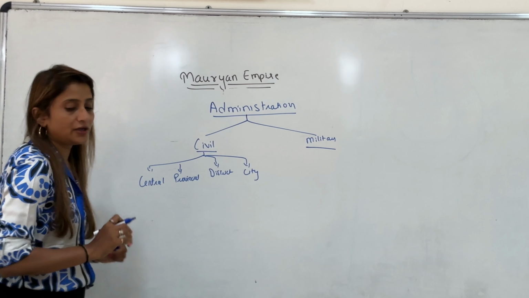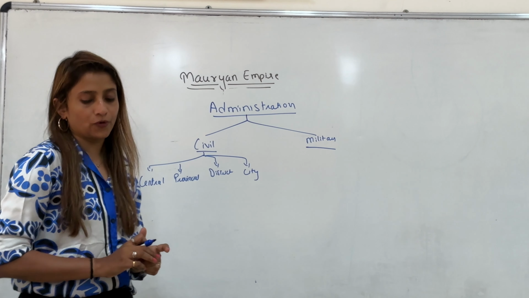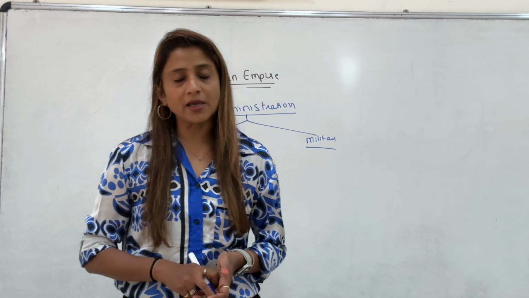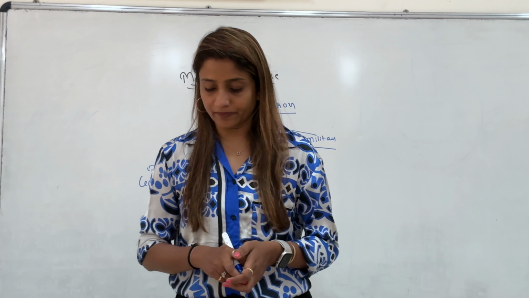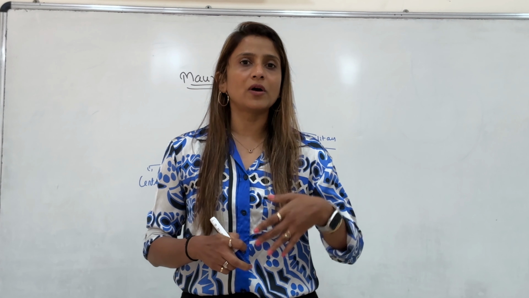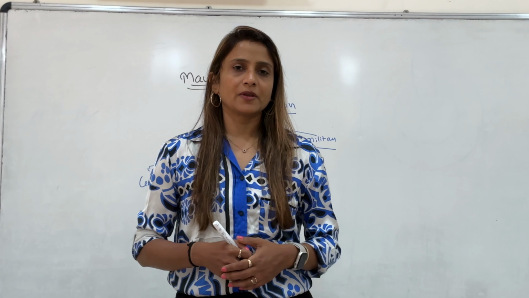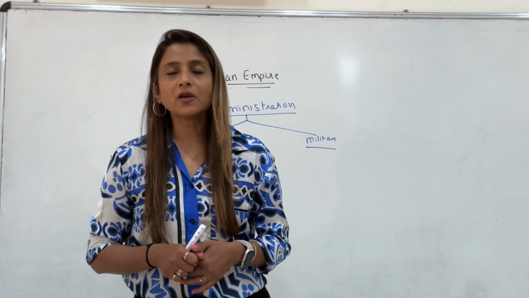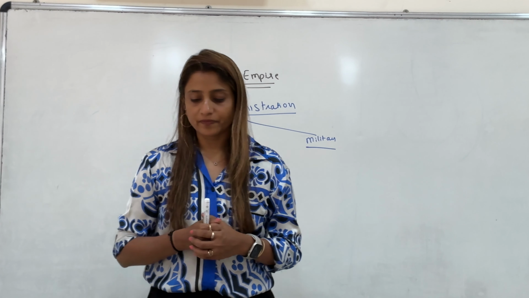It is divided into four. So the head of the central administration was the king. The king had the supreme authority, and his throne was of course hereditary. The king's son would continue again as king. The king was the supreme judge.